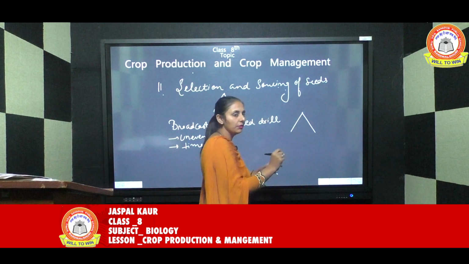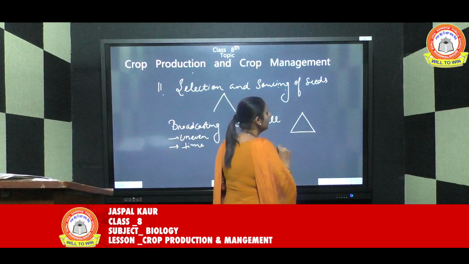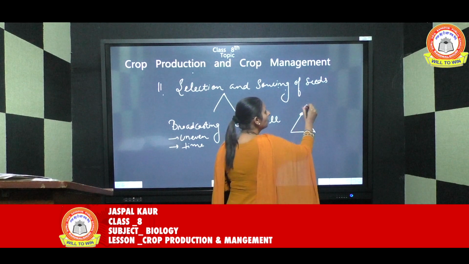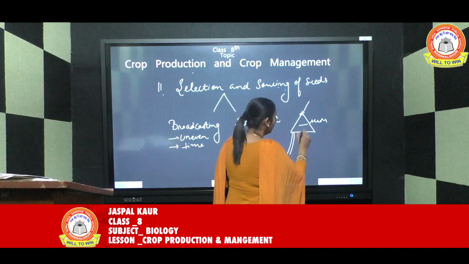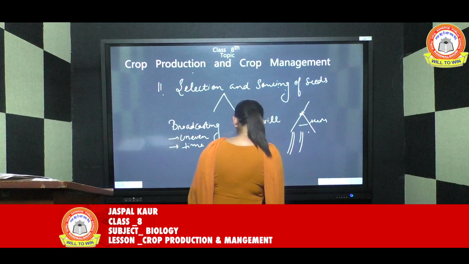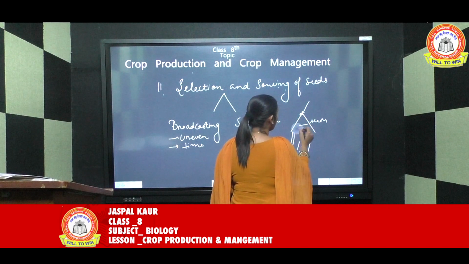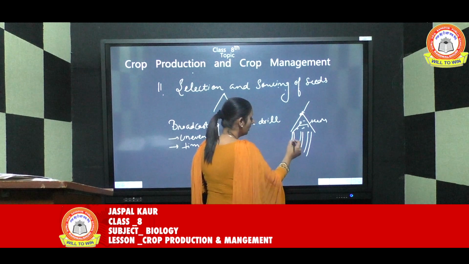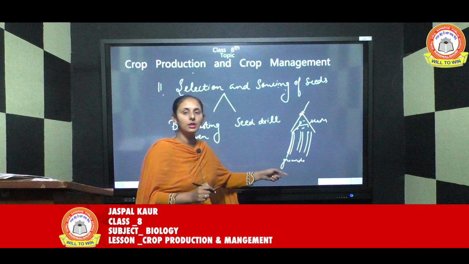I'm not drawing the exact diagram, but very simply, there is an opening here where the seeds are filled, and a number of pipes are connected here. From this funnel shaped structure, the seeds move down into the ground.